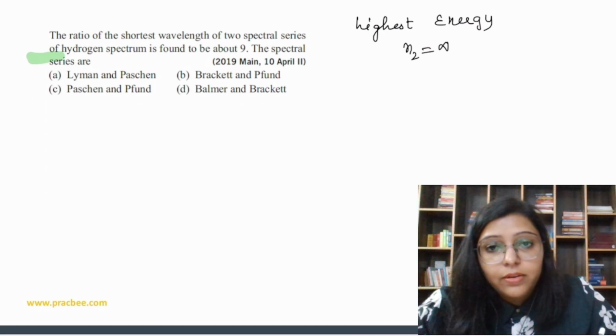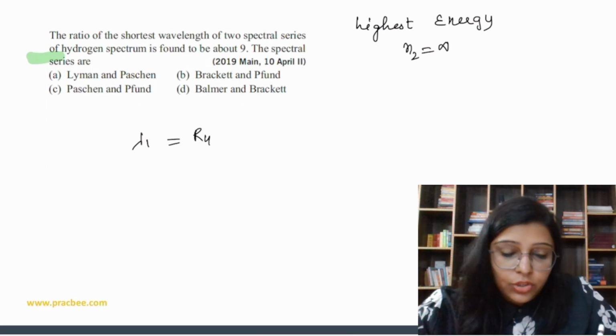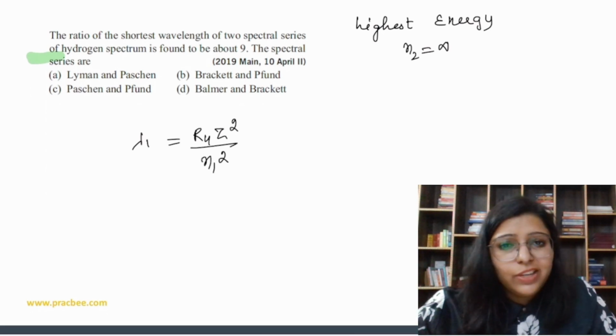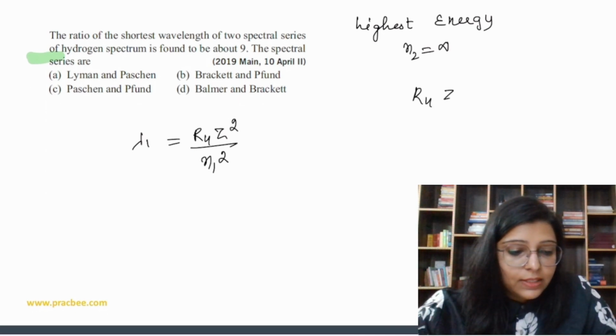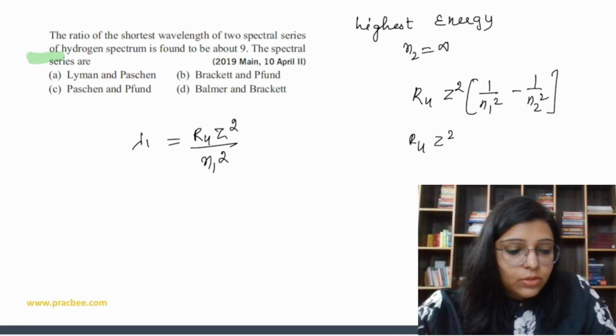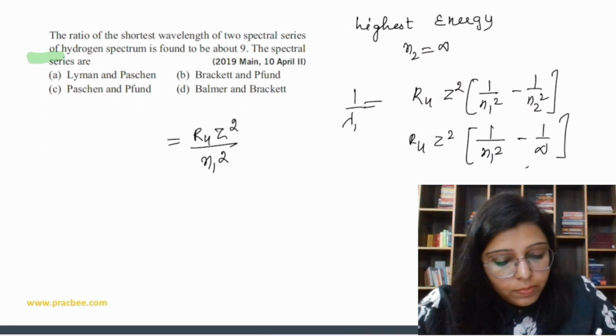So for lambda 1, it is going to be 1 by lambda 1 equals RH Z square into 1 by n1 square minus 1 by infinity, and 1 by infinity is 0. So we can say that 1 by lambda 1 is this.